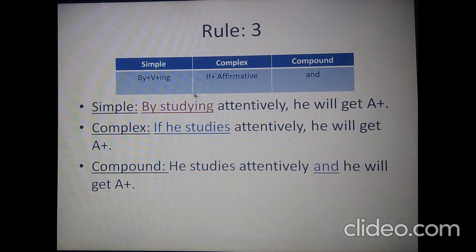As I told you, there is no more than one subject in a simple sentence. There is only one clause in a simple sentence, but it's the opposite in complex and compound.